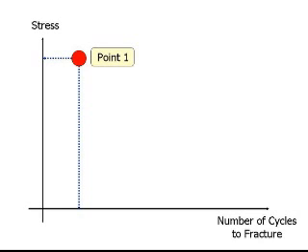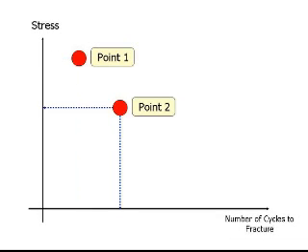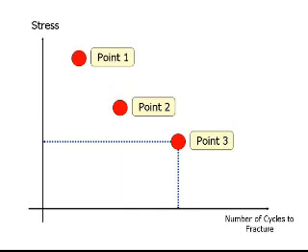Point number 1 represents subjecting the material to high stress, and as I explained, from the Noble Quran we can learn that this will correspond to a small number of cycles to fracture. Now point number 2 represents lowering the stress. When we lower the stress, the number of energy-weaved ropes torn in each cycle will be less, and thus the material can withstand a large number of cycles until it fractures, and that is represented by point number 2. Point number 3, again lower stress, a lower number of energy-weaved ropes being torn between the two atoms in each cycle, and thus a large number of cycles to fracture.